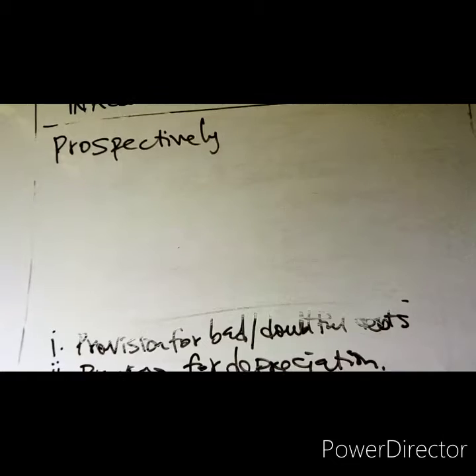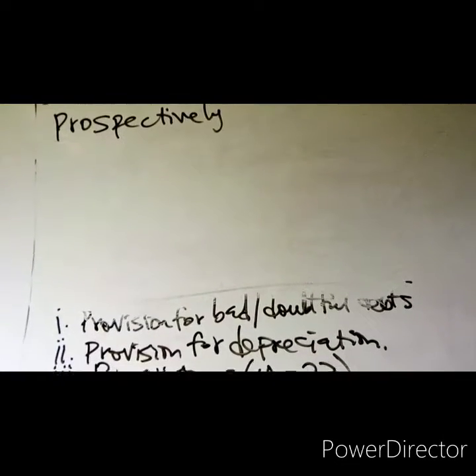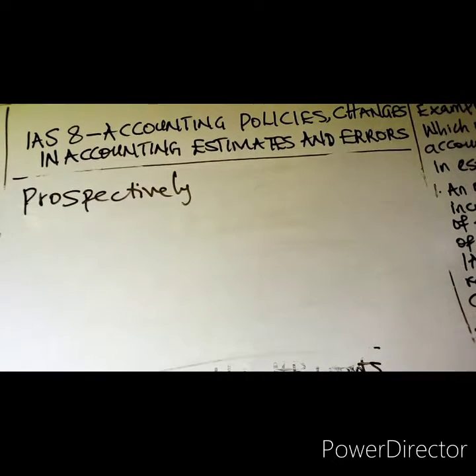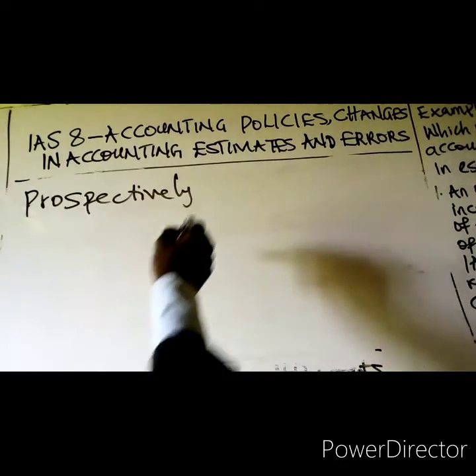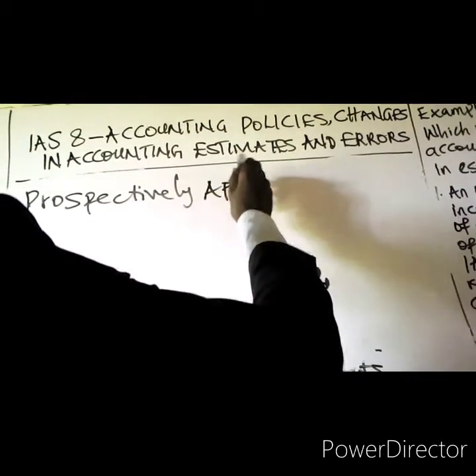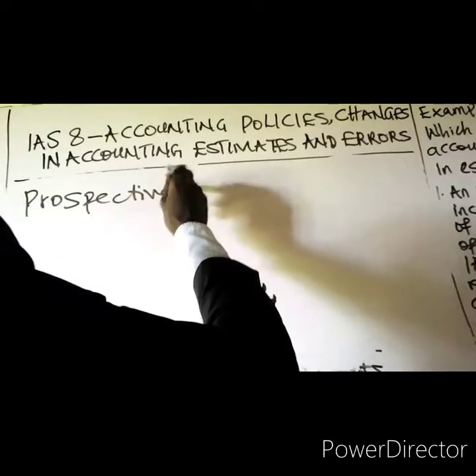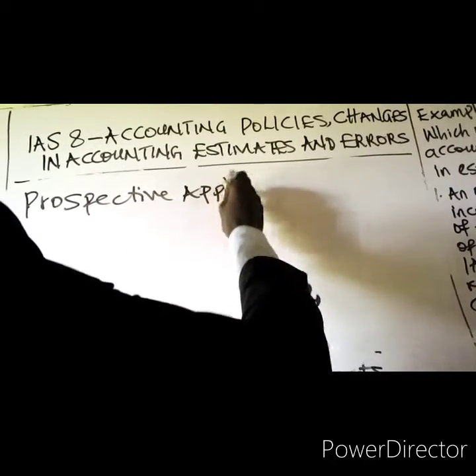Why should a change in accounting estimate be applied prospectively? What do you mean by prospective application?